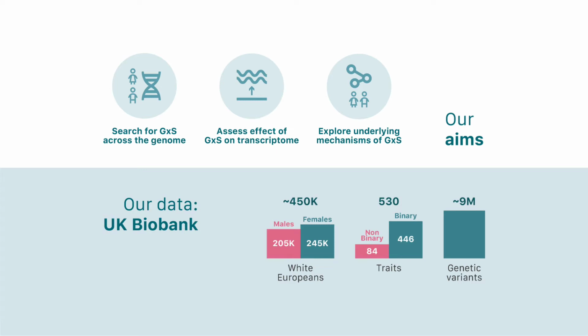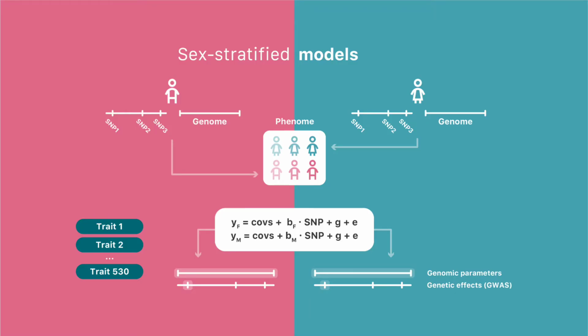Furthermore, we evaluated gene by sex across a total of 9 million genetic variants across the genome, which remained after quality control. Whilst this project employed a varied set of methods, at the heart of the project was truly the fitting of sex-stratified models that allowed us to estimate the relationship between our genotype and our phenotype for males and for females separately.